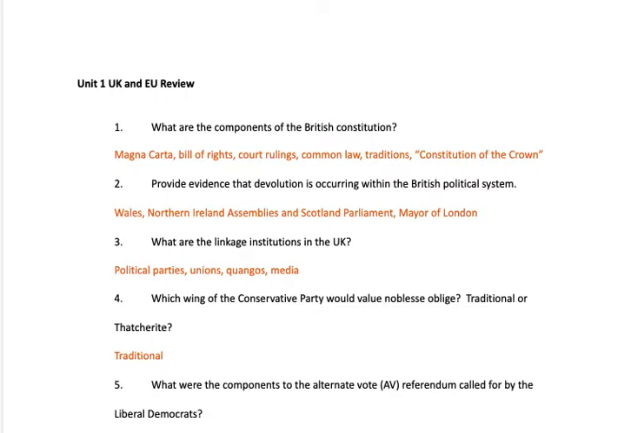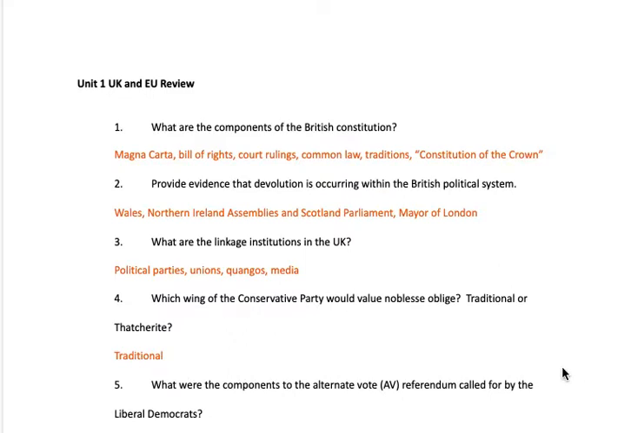So first off, talking about the British Constitution, it is not really a constitution. It's made of the Magna Carta and some other documents. They have a Bill of Rights and different court rulings, so they look at precedents there. They use what is known as common law, so things are changing over time. Officials are making decisions, and the traditions of the country, so they call this the Constitution of the Crown.